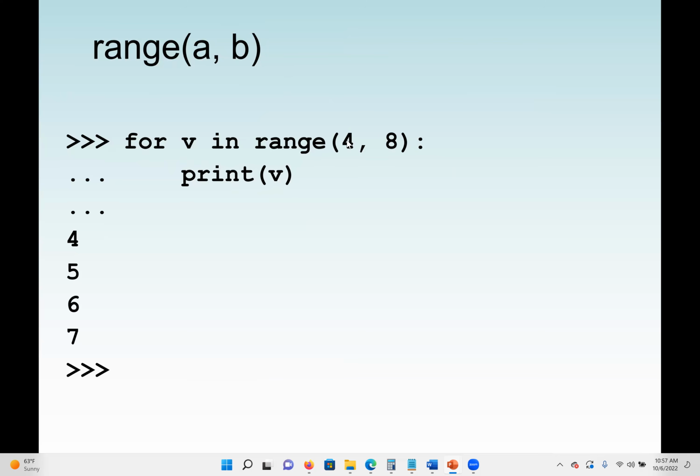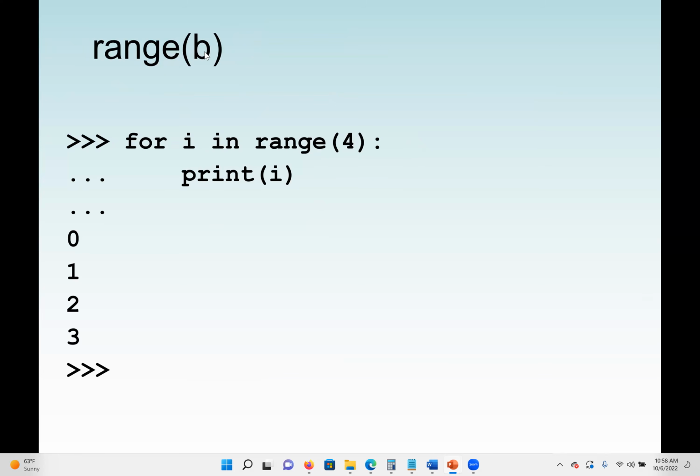So we start from 4, which means V equals 4, so we print 4. Next, we move to 5. We print 5, we move to 6, we print 6, we move to 7, we print 7. And it's 8, so we stop at 7. Now, that's what we said.